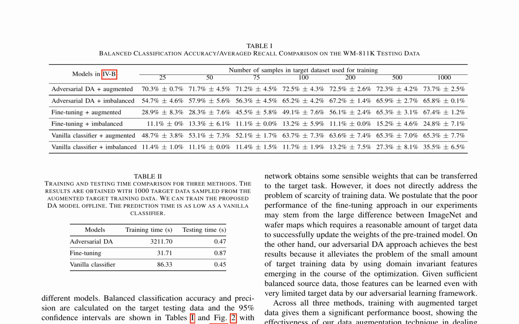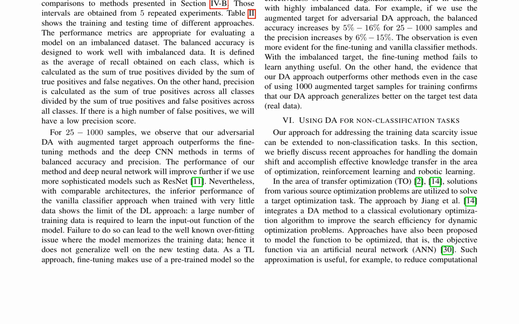When evaluating the performance of various models on the WM811K testing data, a focus on balanced classification accuracy and precision reveals notable differences. The adversarial DA approach, augmented with target data, outperforms both fine-tuning and vanilla classifier methods across diverse sample sizes. Notably, incorporating augmented target data into training yields significant performance gains. Specifically, the adversarial DA approach exhibits a 5% to 16% increase in balanced accuracy and a 6% to 15% increase in precision when utilizing 1,000 augmented target samples.